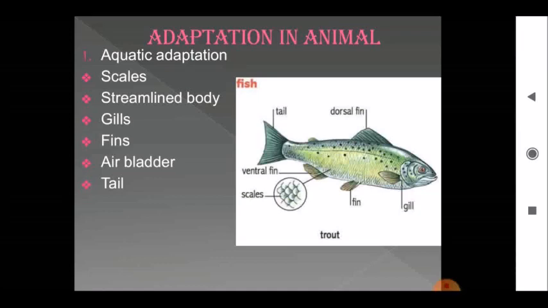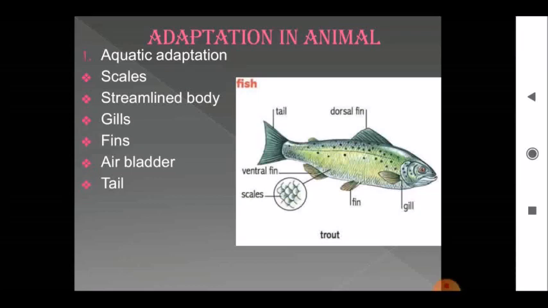Fishes have scales on the body that prevent sticking of water on the body surface. A streamlined body that is like a boat enables fish to move smoothly in water. Fishes have gills that enable the fish to take oxygen dissolved in water.